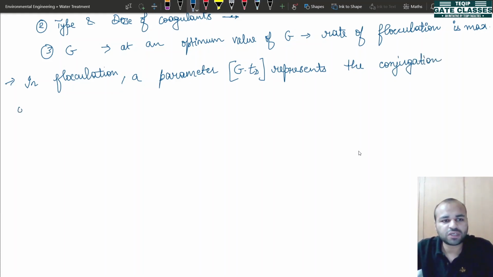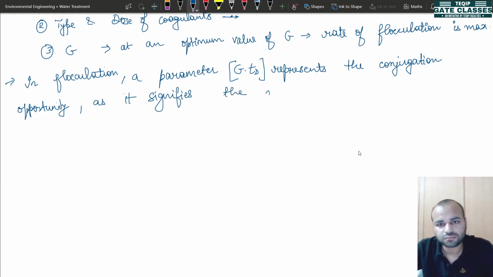We'll understand what this term means using some examples. For right now, please write it. Conjugation opportunity, as it signifies the number of collisions between the particles.